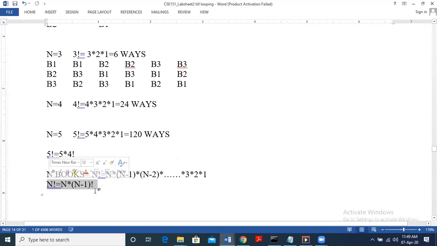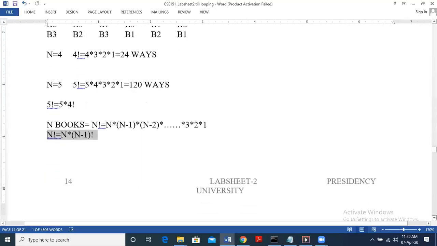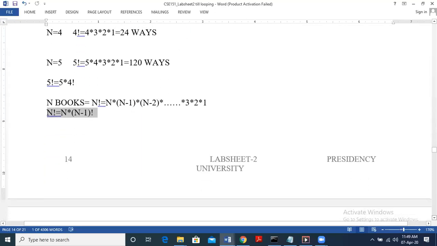Okay, so we need to multiply repeatedly. We have one number, we have to repeatedly multiply with its factorial, so n minus 1 factorial. So this is the hint. Please try to solve this now. I have given the hint. You can try to solve it using while or for loop. We will discuss this again in the next class. Fine.